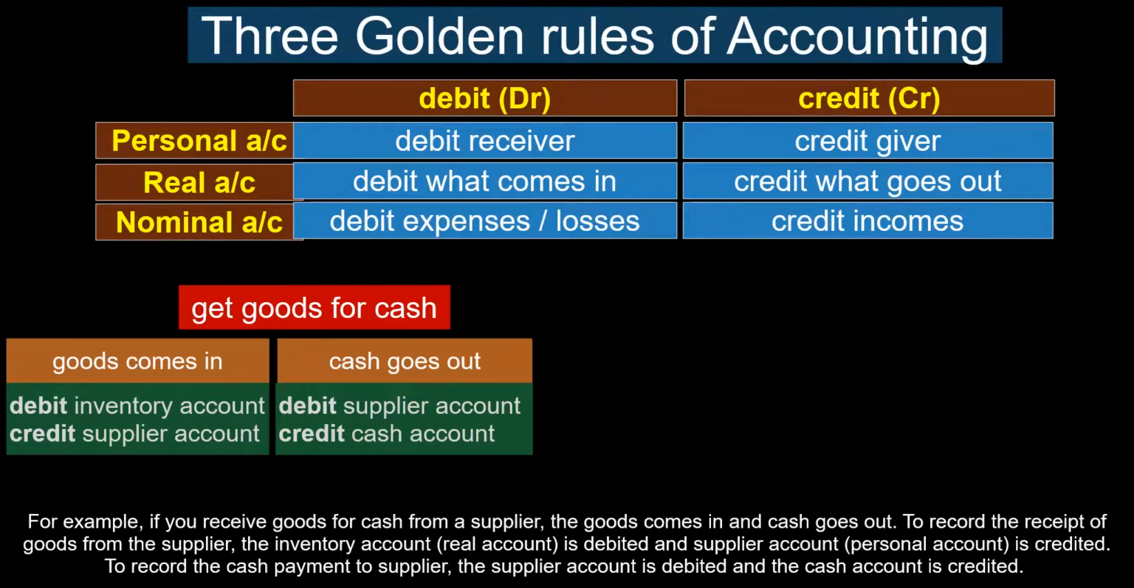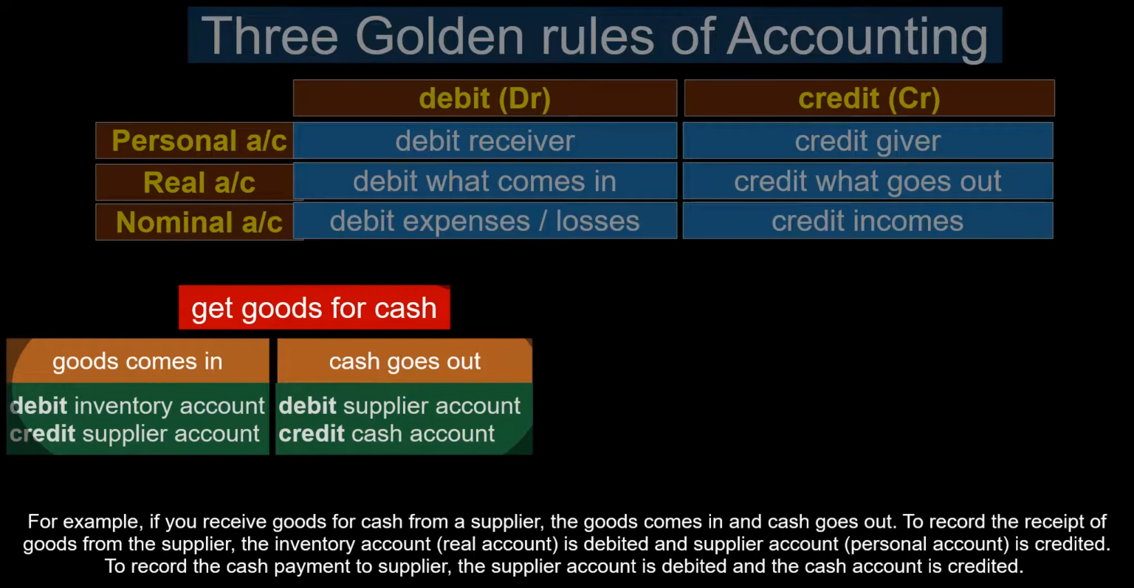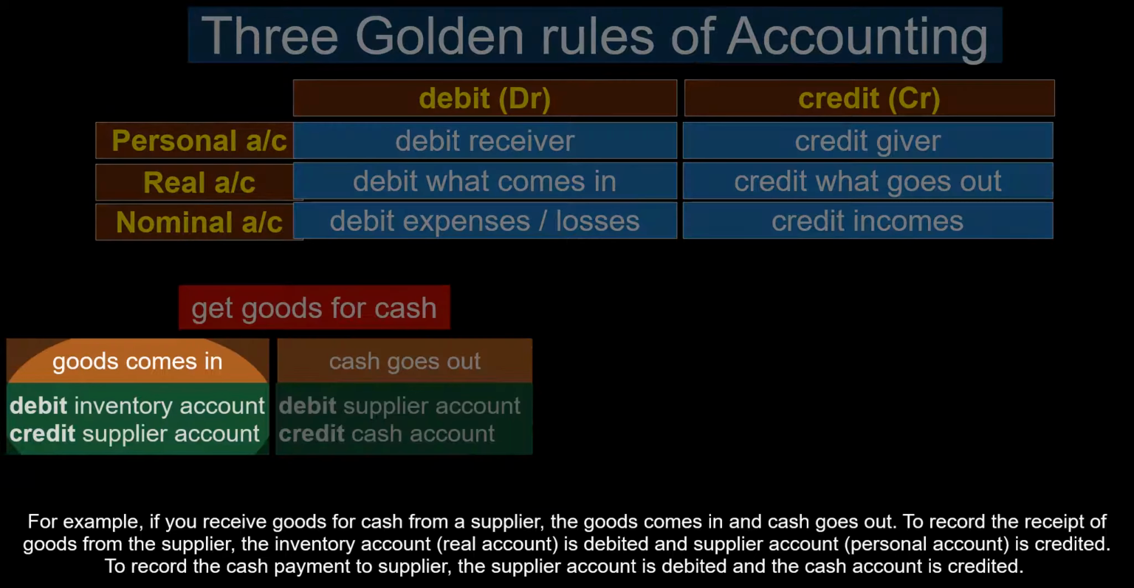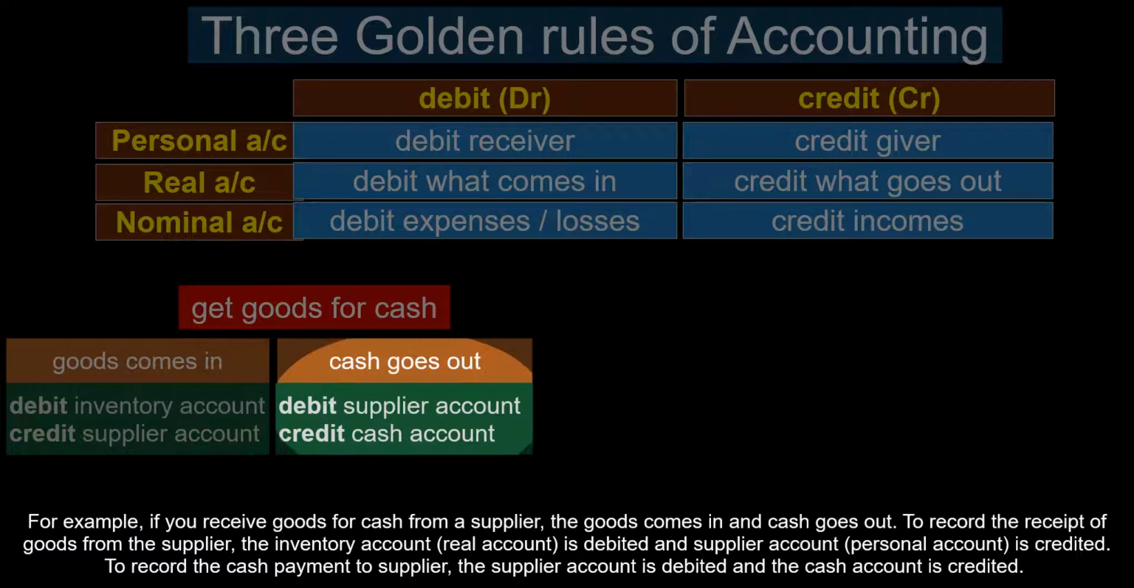For example, if you receive goods for cash from a supplier, the goods come in and cash goes out. To record the receipt of goods from the supplier, the inventory account is debited and supplier account is credited. To record the cash payment to supplier, the supplier account is debited and the cash account is credited.